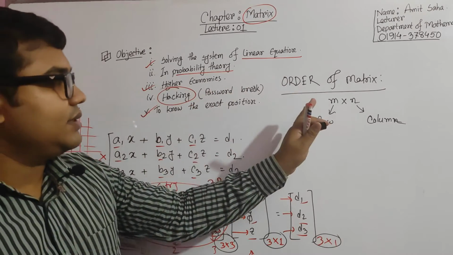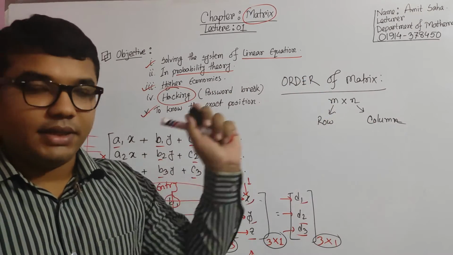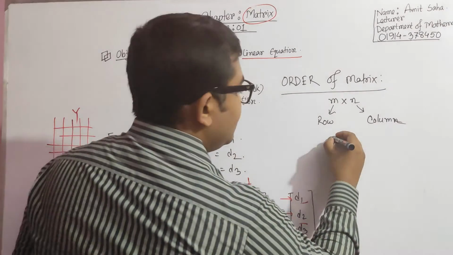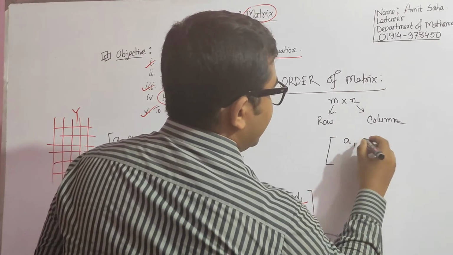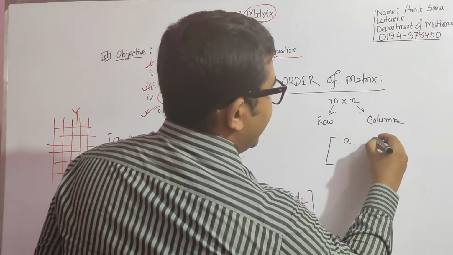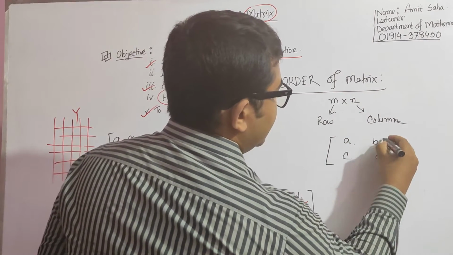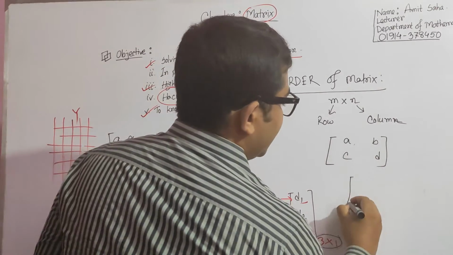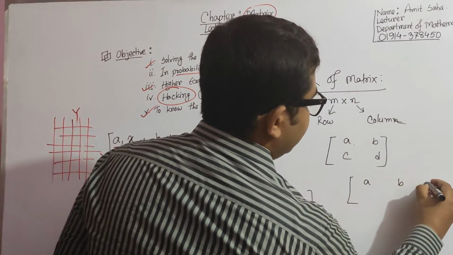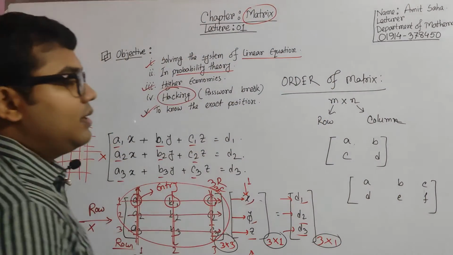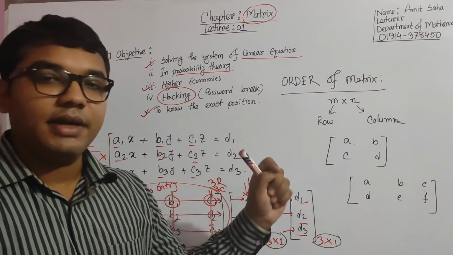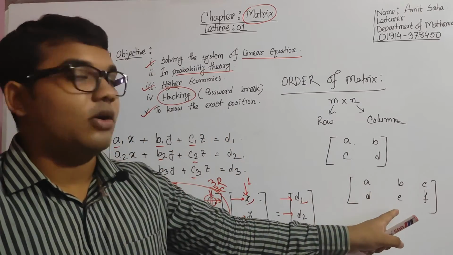So I think you can understand what actually the order of a matrix is. One question for you: suppose a matrix looks like this, A, B, C, D, and another looks like this, A, B, C and D, E, F, then what should be the order of this matrix and what should be the order of that matrix?